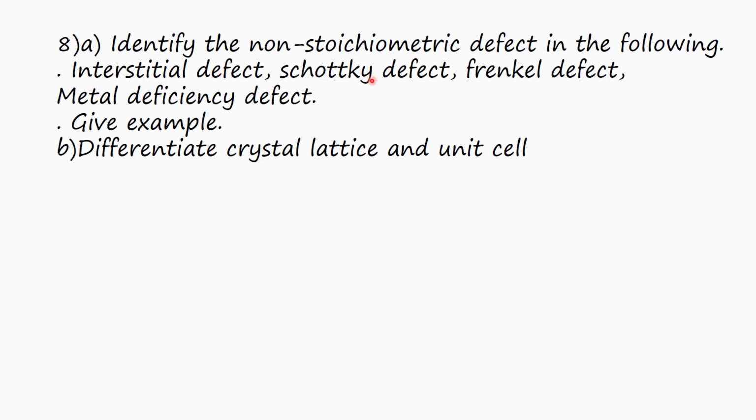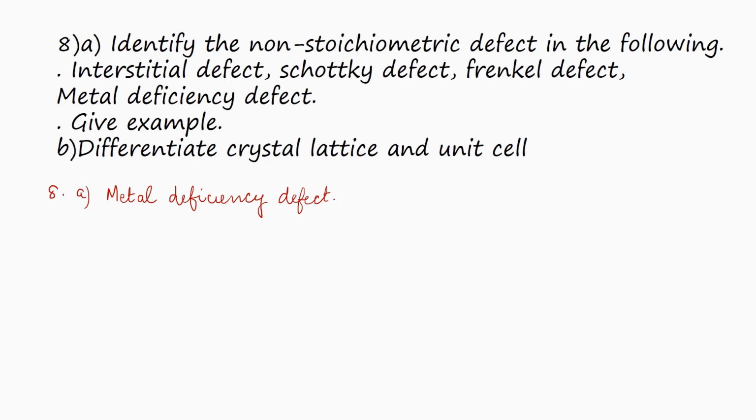Interstitial defect, Schottky defect and Frenkel defect we have already seen in one of the previous questions, and we have seen that they are stoichiometric defects. In non-stoichiometric defects, stoichiometry is affected. That is, the ratio of the atoms of the various elements present in the compound does not agree with the ratio as per the ideal molecular formula. Here it is less. So the answer is metal deficiency defect.